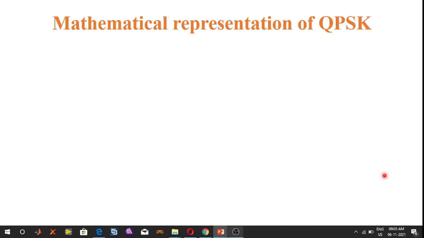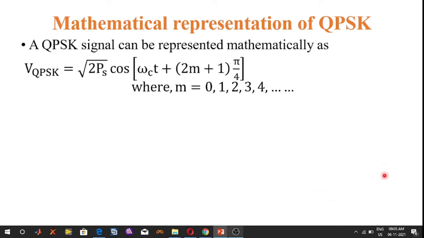We are going to discuss the mathematical representation of QPSK. A quadrature phase shift keying signal can be represented mathematically as V_QPSK equals square root of 2Ps cos of (omega_c t plus (2m plus 1) pi by 4), where small m is equal to 0, 1, 2, 3 and so on.